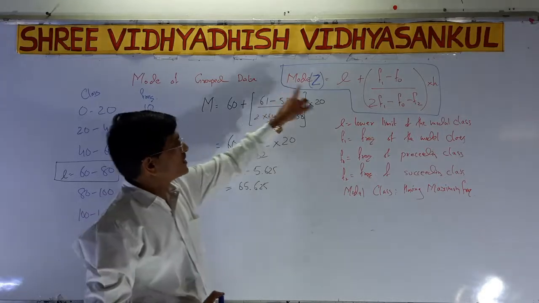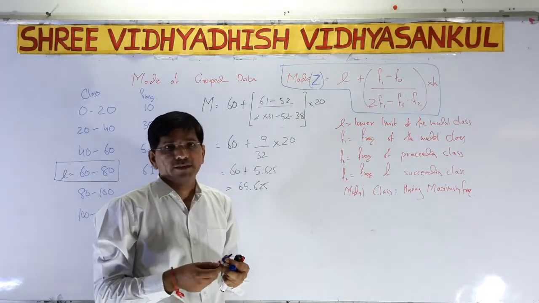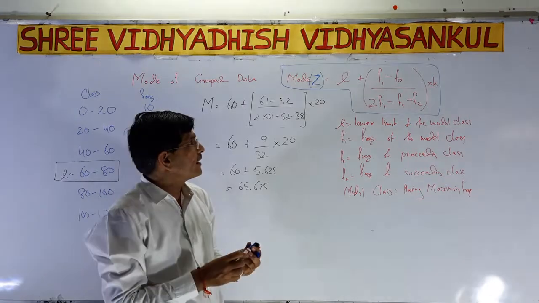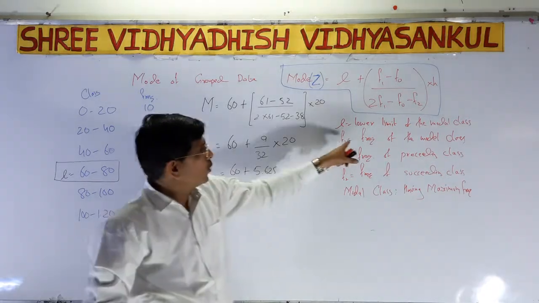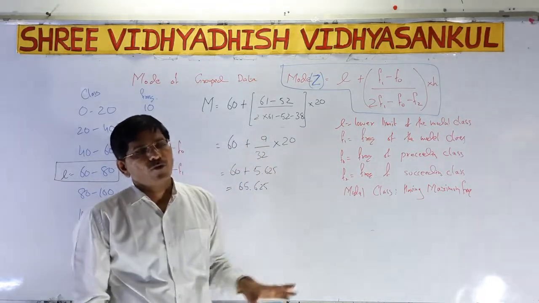So mode z is equal to L. First of all you have to understand the terms in it. L is the lower limit of the modal class.